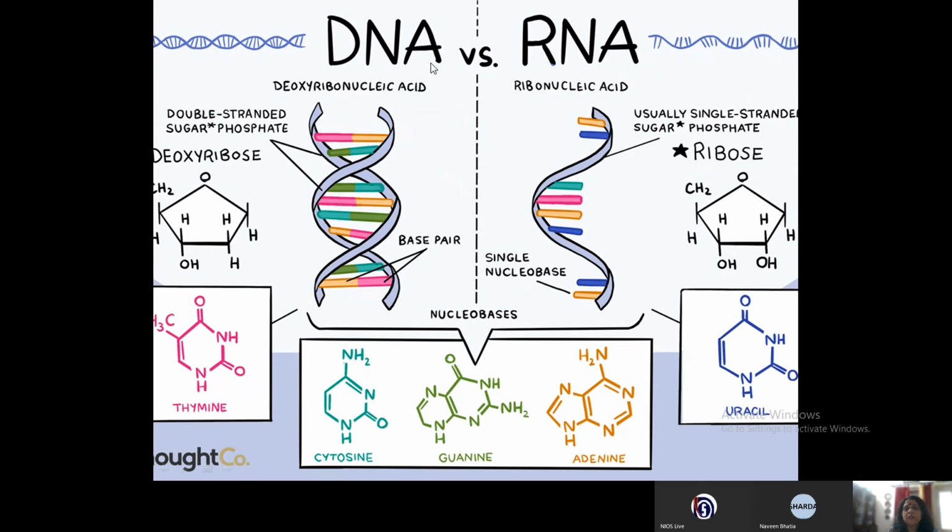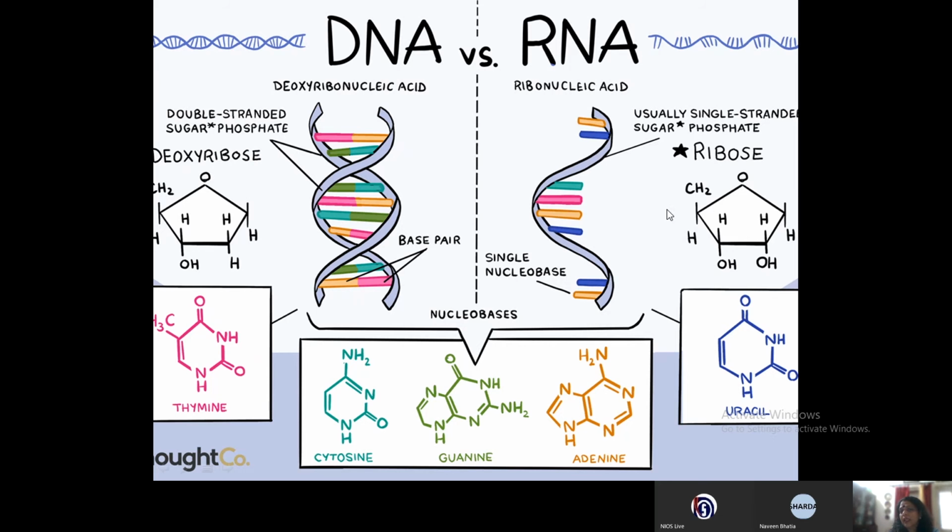Now see the difference between the DNA and the RNA. What is the difference between the DNA and the RNA? You see, first of all, very clearly you can see that the DNA is double-stranded, whereas RNA is single-stranded. Then the DNA is made up of ribose sugar, but at the second carbon it is devoid of an oxygen atom here. That is why it is called deoxyribose.